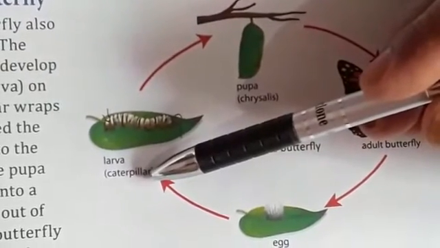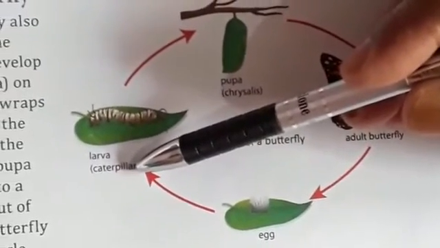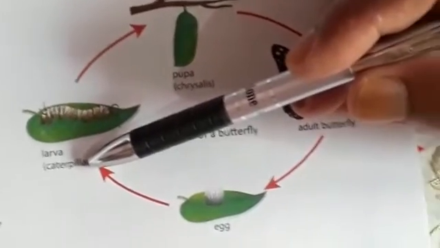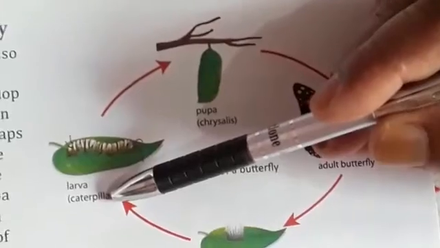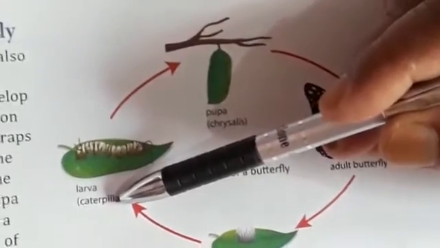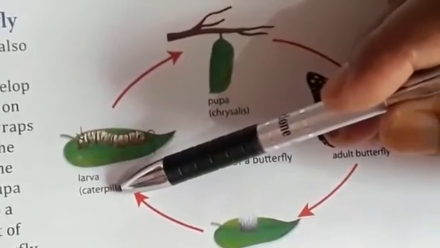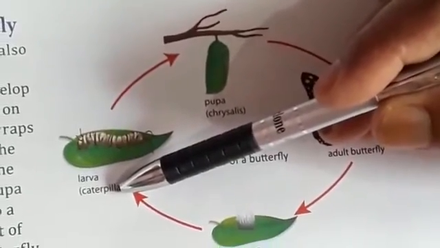On hatching, the caterpillar wraps itself in a covering called the cocoon and changes into the pupa or chrysalis. The pupa develops and changes into a butterfly which comes out of the cocoon.